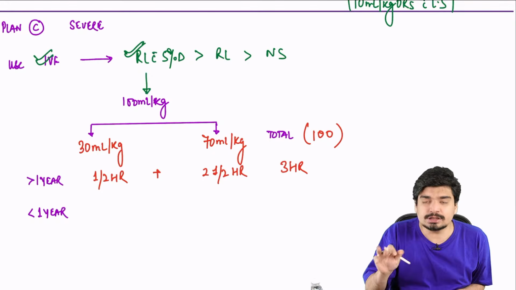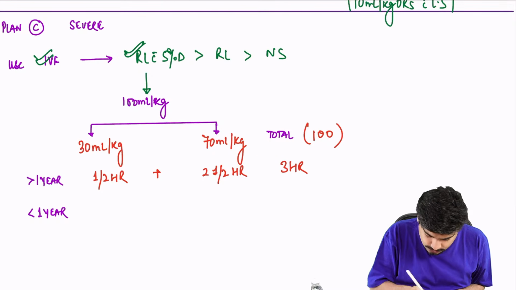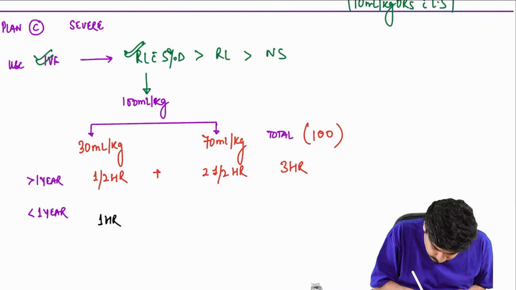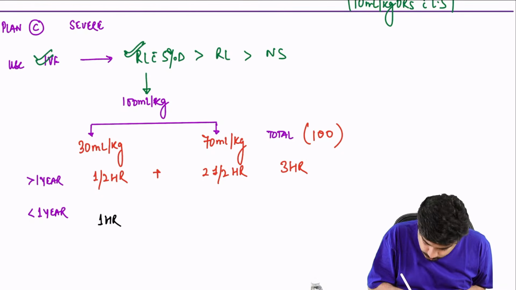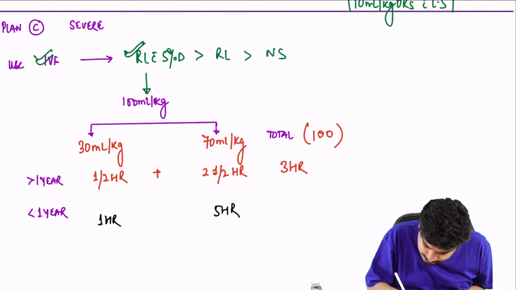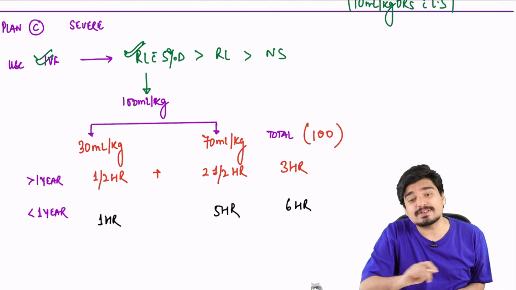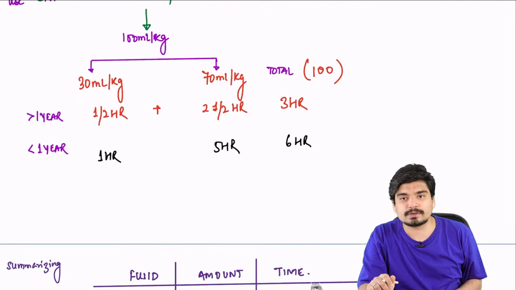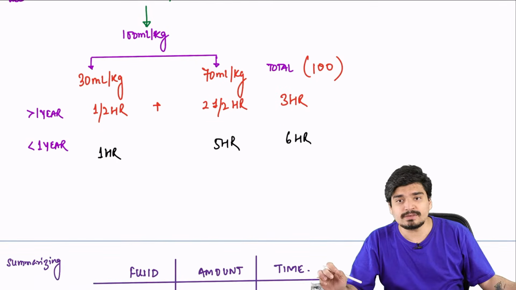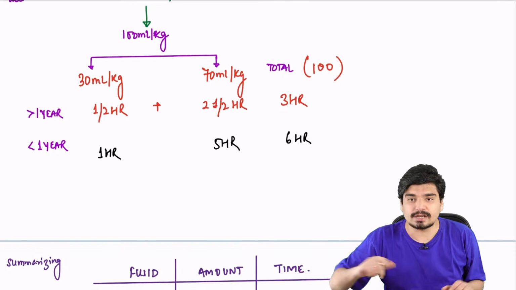If the child is less than 1 year, you have to give it slowly. The first 30 ml per kg is given over 1 hour, and the remaining 70 ml per kg is given over 5 hours, so that the entire 100 ml per kg is given over 1 plus 5, that is 6 hours.